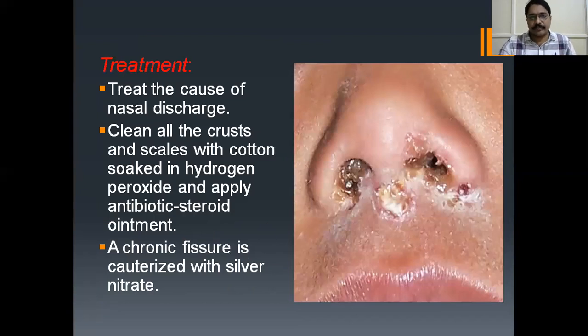How do you treat it? Treat the cause of the nasal discharge, either sinusitis or allergy. You should first treat the cause of the disease, and then you have to clean the crusts and scales with cotton soaked in hydrogen peroxide and apply antibiotic and steroid ointment. For chronic, we use chemical cauterization. One is silver nitrate, one is 50% TCA, that is trichloroacetic acid. Silver nitrate is 10%. Okay, these are chemical cauterizing agents.